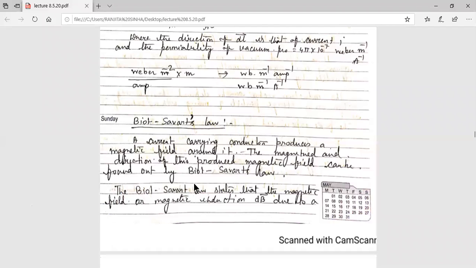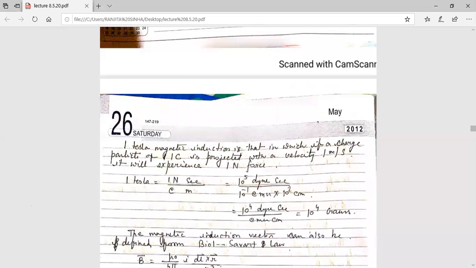What will be the magnitude and direction of the magnetic field? That is given by the Biot-Savart law.